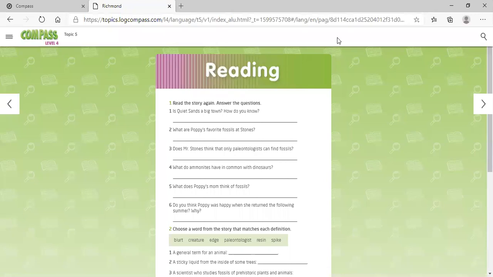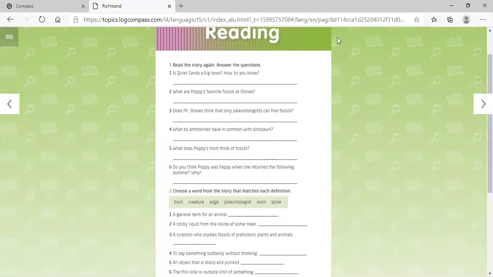So right now on page number 84, we're going to work on this part, and it says, read the story again. Answer the question. So first one, is Quiet Sands a big town? How do you know? Well, actually, it's not a big town, right? Why?